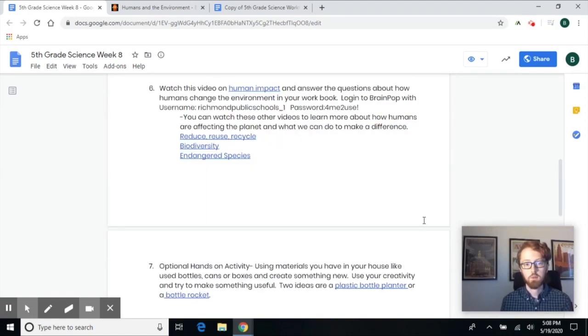Finally, there's an optional hands-on activity that you can do at home. Using materials you have in your house that you might throw away, like cans, bottles, boxes, create something new. If you need some ideas, I've included 2 in today's links. So you can find a plastic bottle planter to plant some vegetables or flowers, or you can create a bottle rocket. Both are great ideas and can be fun.